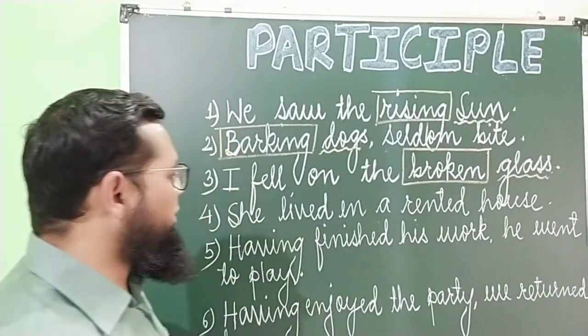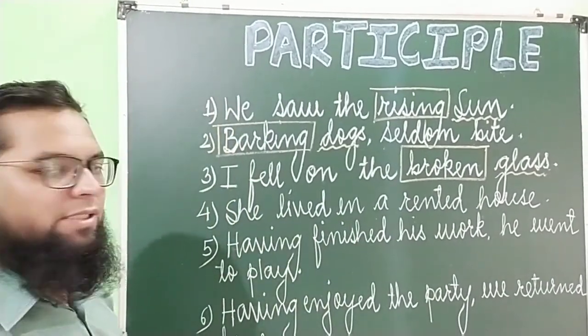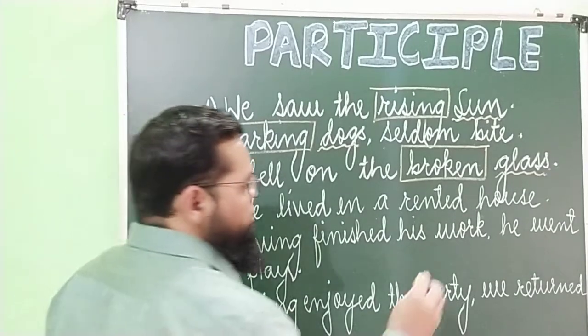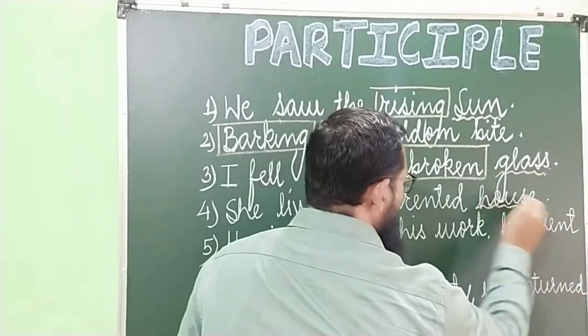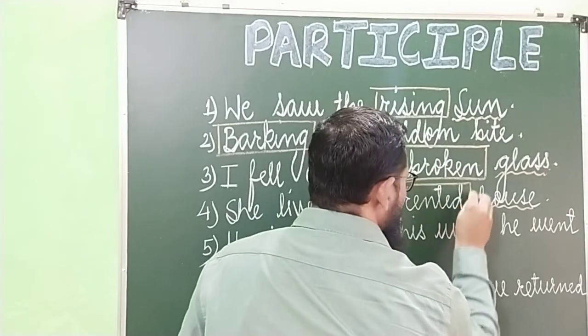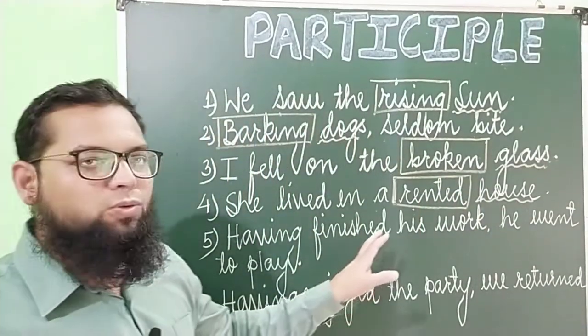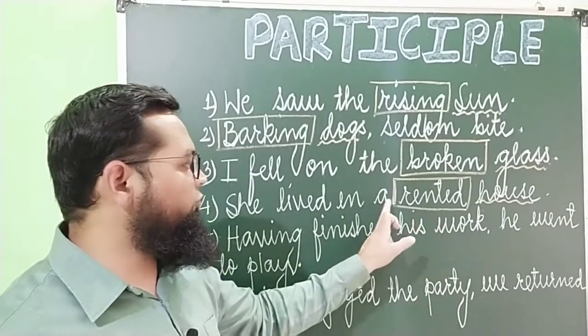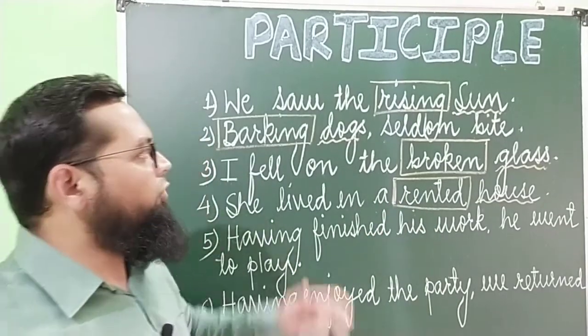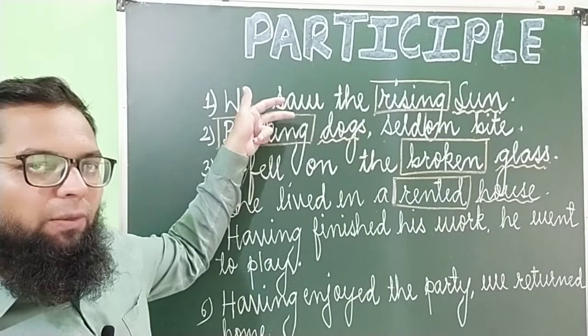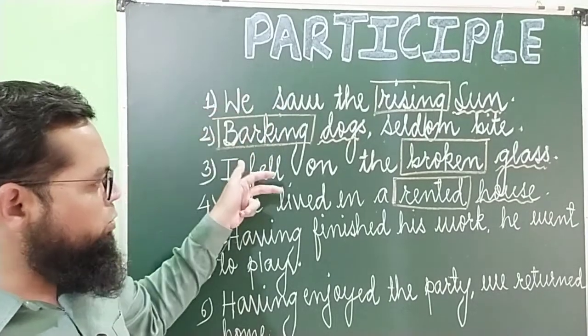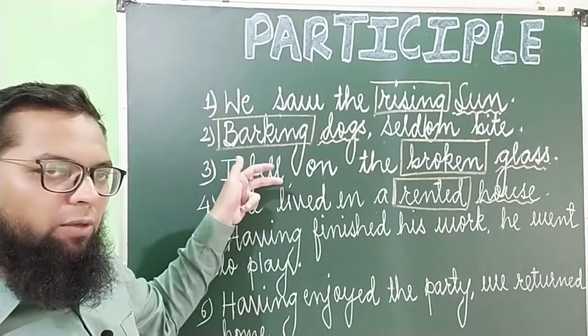Next example, she lived in a rented house. So here house has been described as rented. So this rented is the third form, but here in this sentence it is used as an adjective. She lived in a rented house. First two examples are of present participle. Next two examples are of past participle.